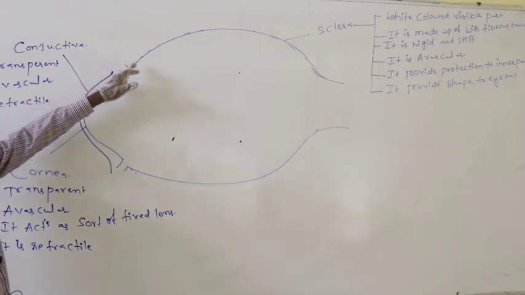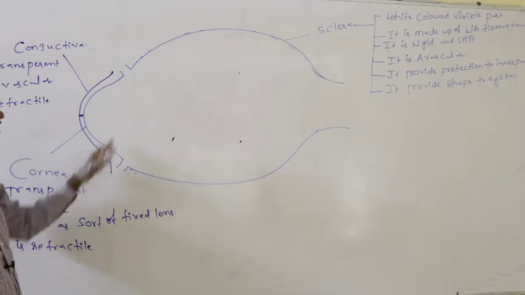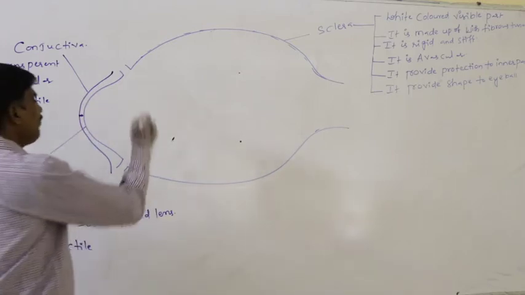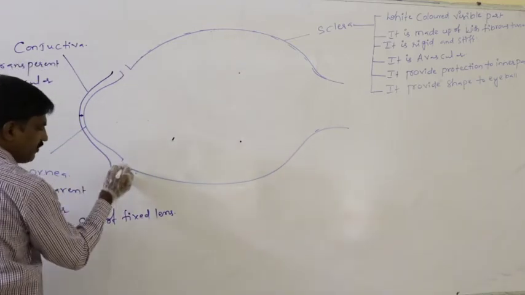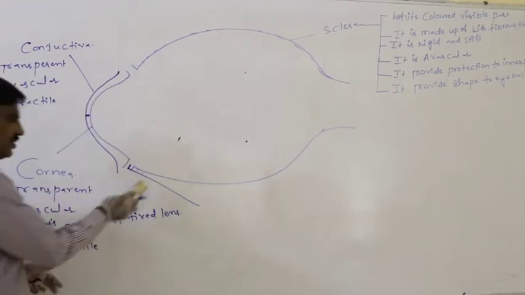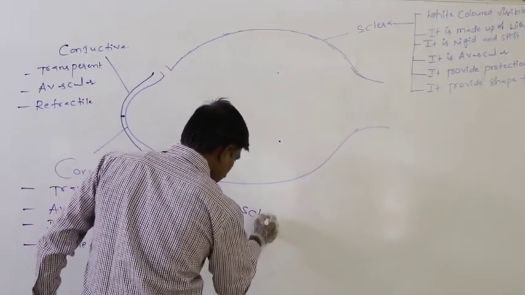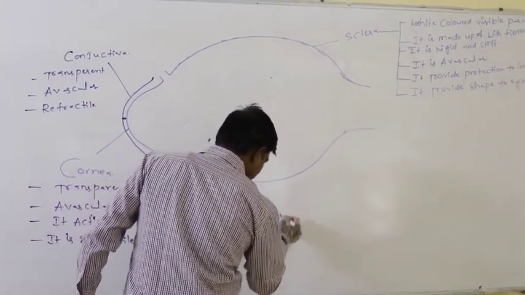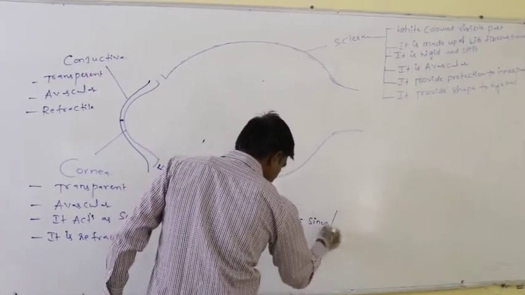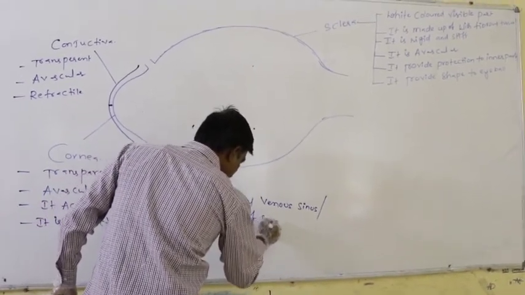Next, where the sclera and the cornea join with each other, in that particular area one canal is present. This canal is said to be the scleral venous sinus, or canal of Schlemm.